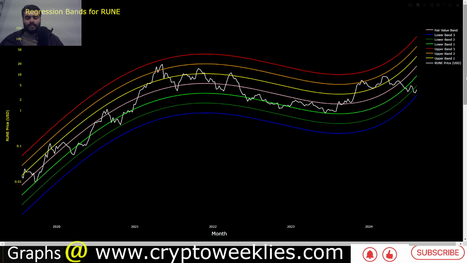The purpose of this analysis is to identify if the particular crypto is in an overvaluation stage or undervaluation stage, and you can see that the price in this analysis does not have a linear relationship with time. During the bull market, prices go up with time. During the bear market, they go down with time, and we tried to come up with a suitable polynomial regression function which understands these cyclical patterns in the crypto market and tries to assign overvaluation and undervaluation territory based on relative time of the phase of the market cycle, as well as historical price action.